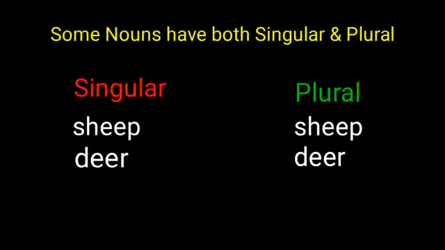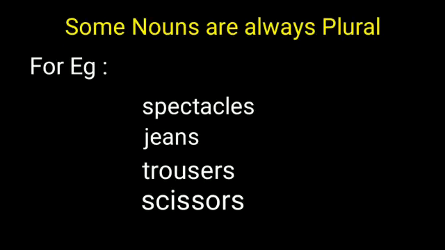Then some nouns have the same form in both singular and plural. Sheep, sheep, deer, deer. But some nouns are always plural. For example, spectacles. We say spectacles, we never say spectacle. Spectacles, jeans, trousers, scissors are always plural.